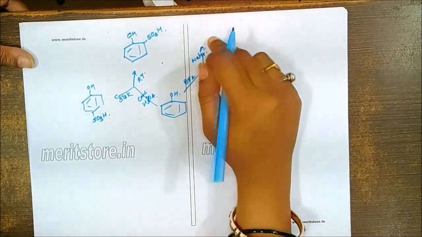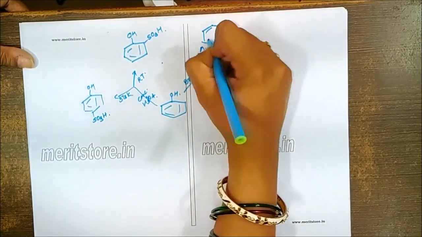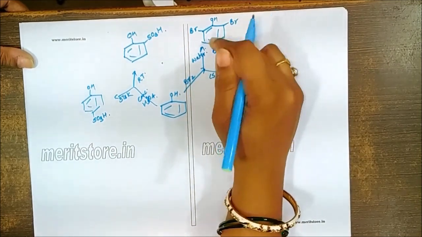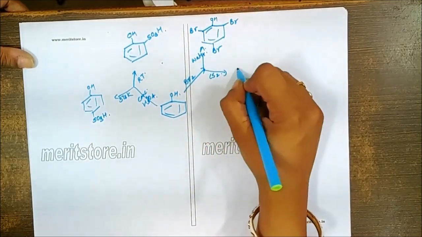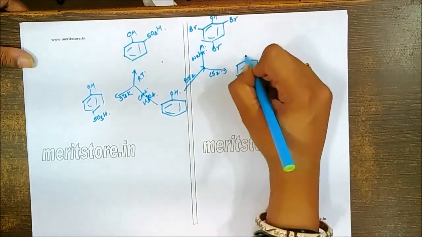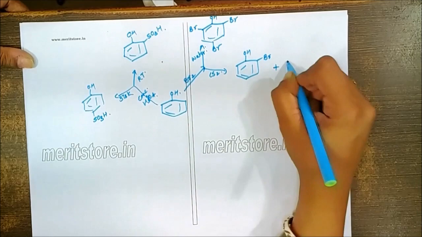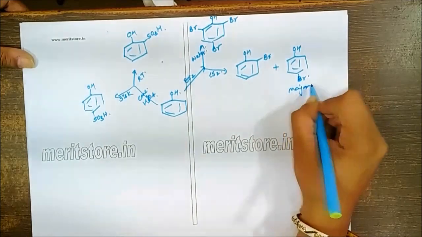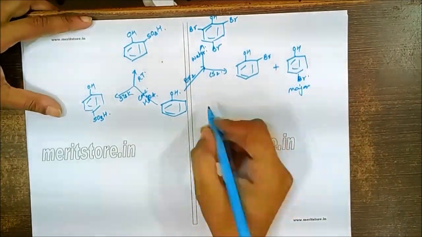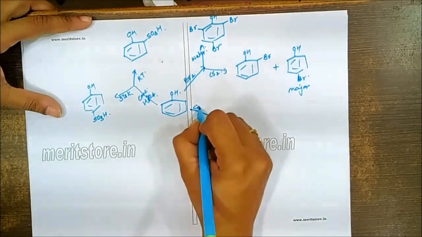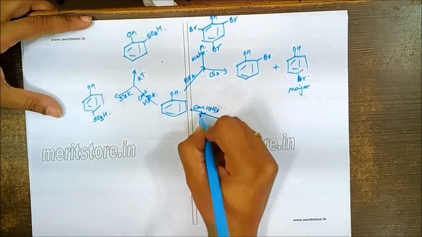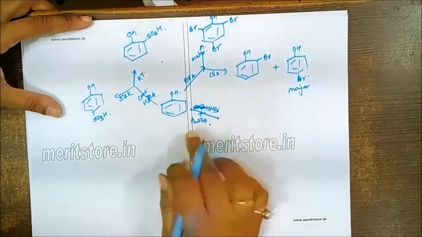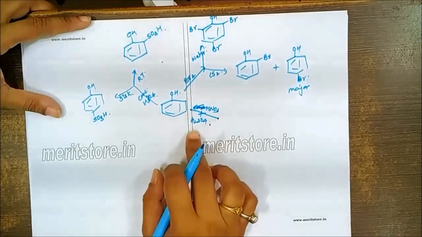Now if you use bromine water, which is a very strong reagent, it will give you bromination at the ortho as well as para positions. So we are expected to get 2,4,6-tribromophenol. But if you carry out the reaction in presence of CS2, then we'll get an ortho plus a para product. But out of this, the major product is the para product due to less steric crowding. We can carry out the nitration of this with concentrated HNO3 plus H2SO4 as a mixture. Now in this, remember, I'm just omitting the word concentrated. I'm using the acid mixture.